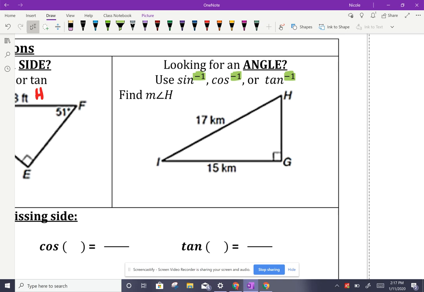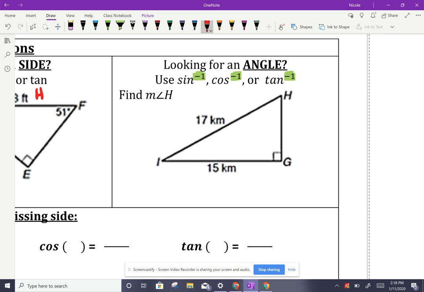Because all we know for these is the right angle. We don't know either of the other two angles. So it could be 70 and 20, it could be 50 and 40, it could be all sorts of things. So it's going to be a little bit different. And we still use the same ratios. So cosine uses adjacent and hypotenuse. Tangent uses opposite and adjacent. Sine uses opposite and hypotenuse. Those ratios stay the same, but how we are using them is going to be a little bit different.